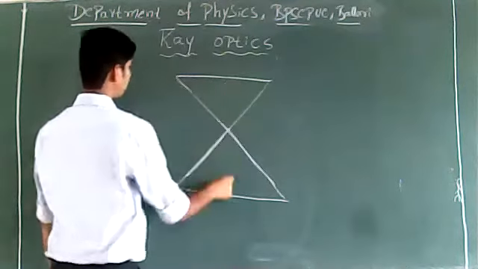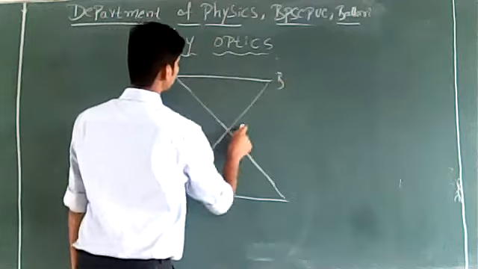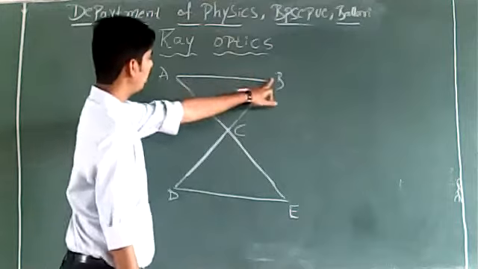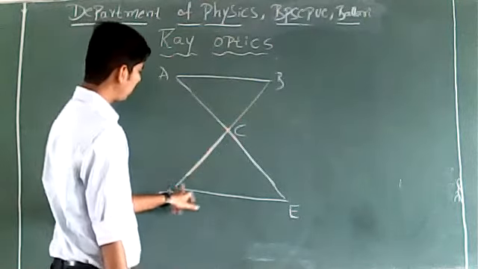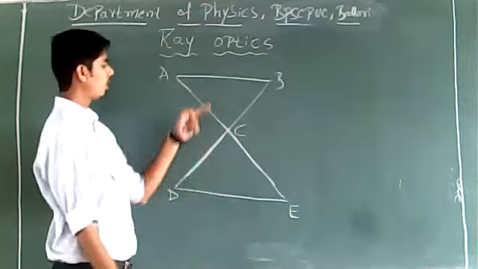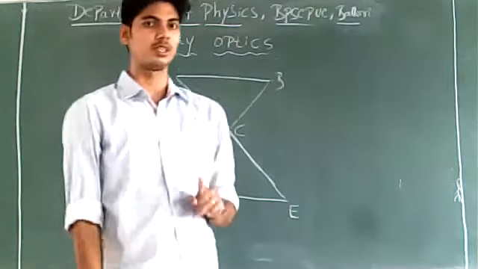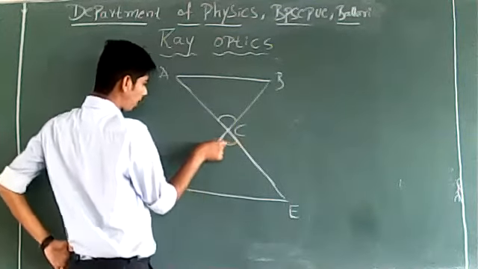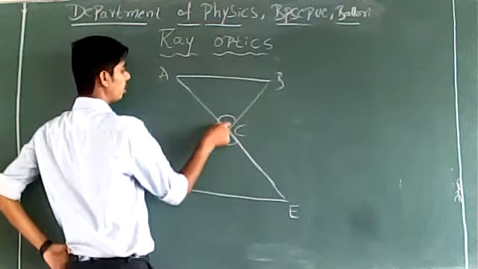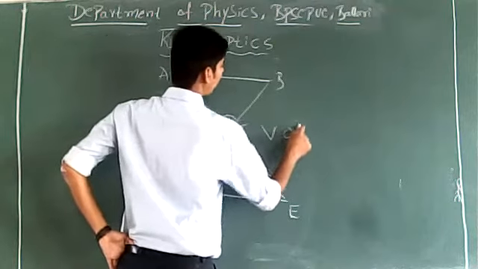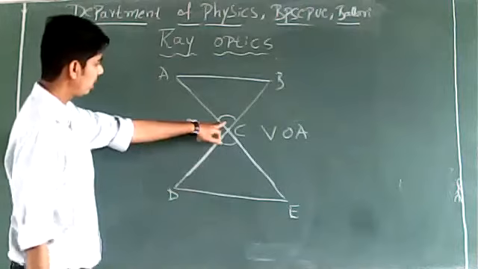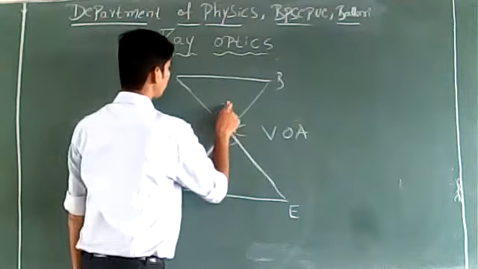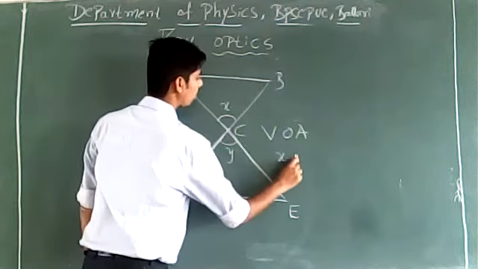We can call these two triangles A, B, C and C, D, E. A, B, C is a triangle and C, D, E is also a triangle. And we can say these two are similar triangles. First thing. Next, these two angles are called vertically opposite angles, and you must remember vertically opposite angles will always be equal.